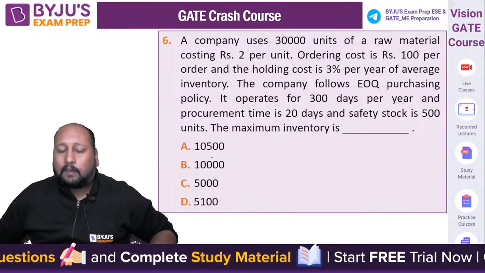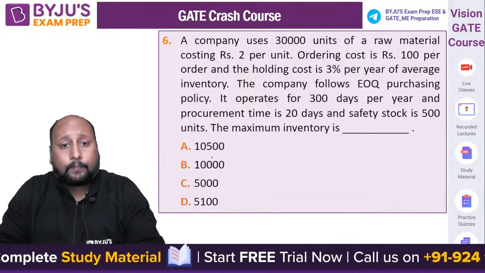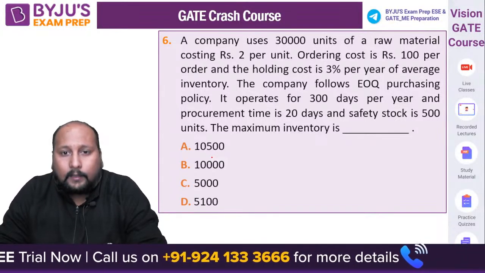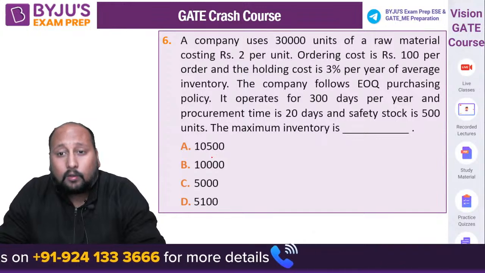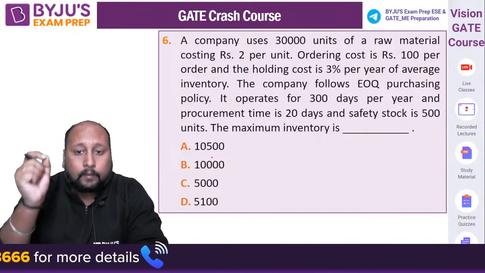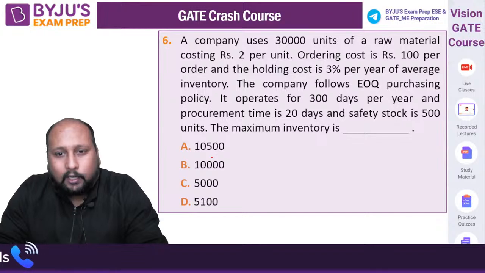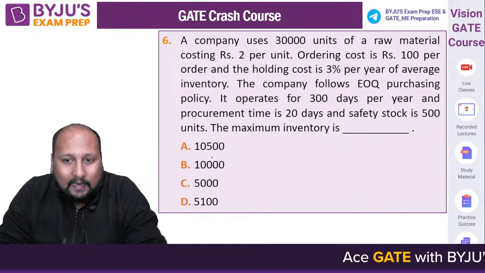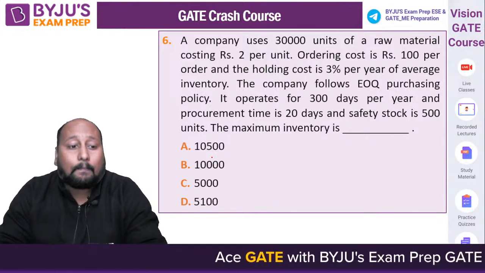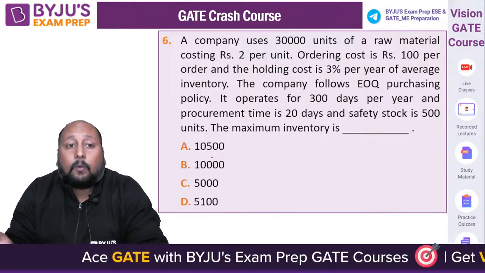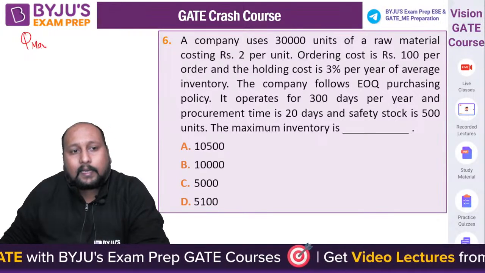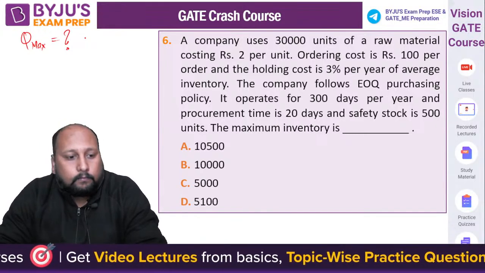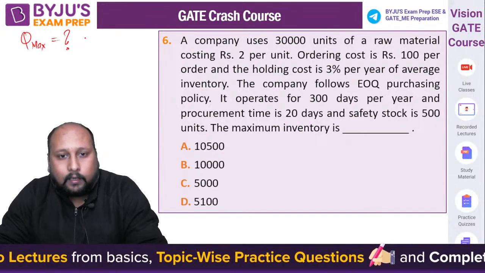Definitely a very important, and many number of times this kind of question is being asked in the GATE examination. A company uses 30,000 units of raw material costing 2 rupees per unit. Ordering cost is rupees 100 per order, and holding cost is 3% per year of the average inventory. The company follows EOQ purchasing policy. It operates for 300 days per year, and procurement time is 20 days, and safety stock is 500. What is the maximum inventory level? What is the value of Q maximum? Chaliye, let's try this one.